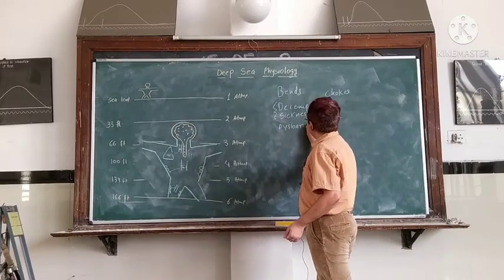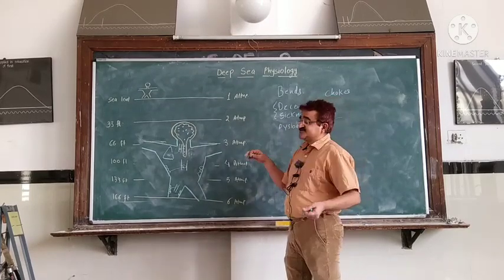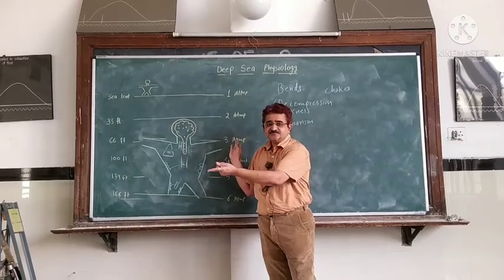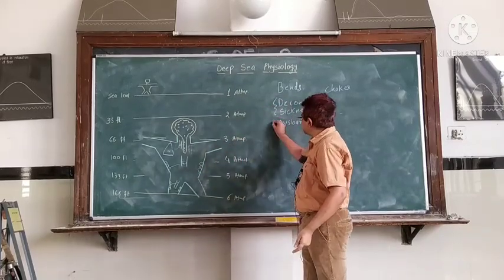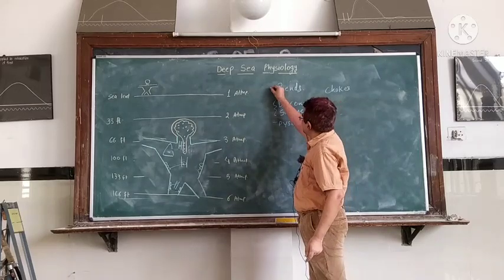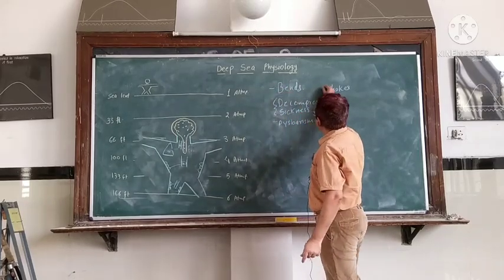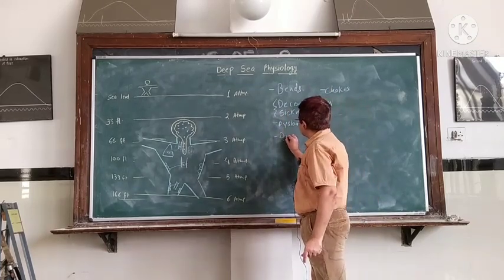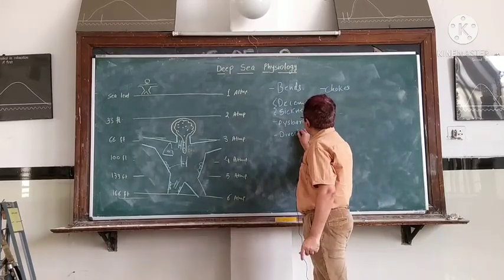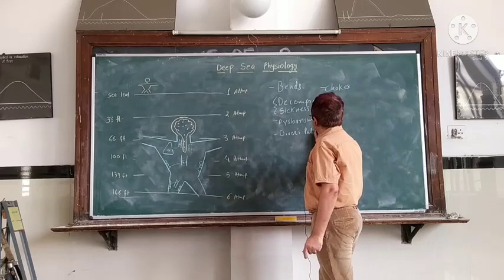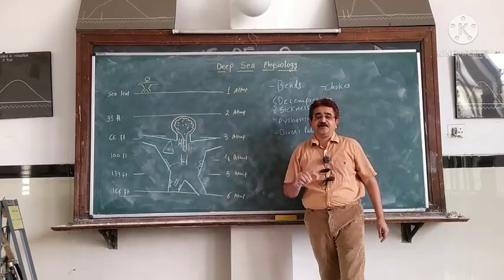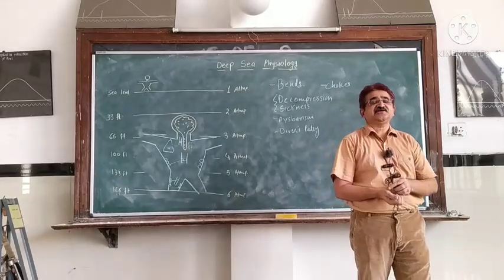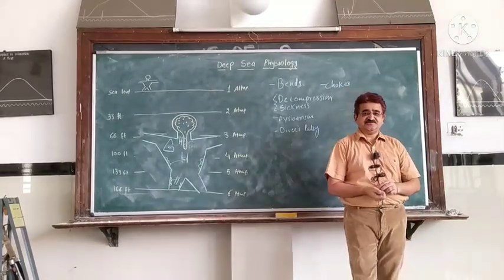It is also known as dysbarism. That is, there is a problem in the body because of the difference in atmospheric pressure. Dysbarism is also known as the bends, also known as the chokes, and also known as diver's palsy. That is, there is the development of what? Paralysis, and since it occurs because of decompression sickness, it is known as diver's palsy.